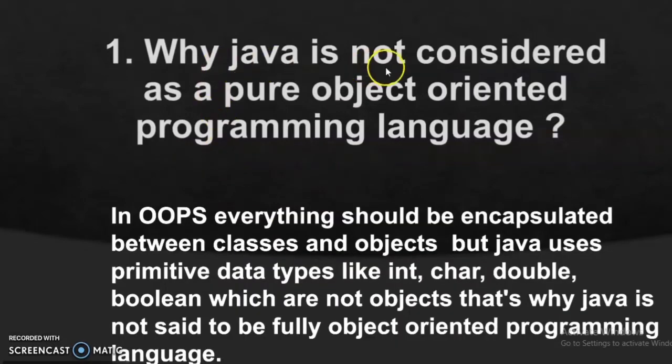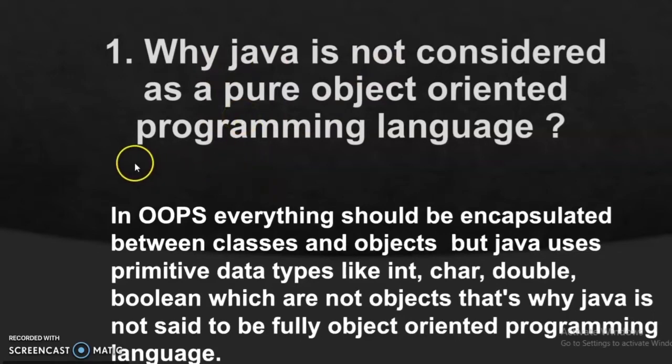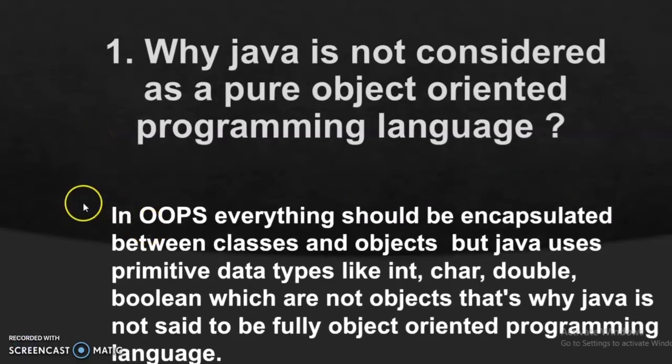Why is Java programming not considered a pure object-oriented programming language? This is a very frequently asked Java question that interviewers generally ask. You can answer this question in this way: OOPs expects that everything should be encapsulated between the classes and the objects. But Java uses primitive data types like int, char, double, boolean and long. So that's why Java is not considered a fully object-oriented programming language.